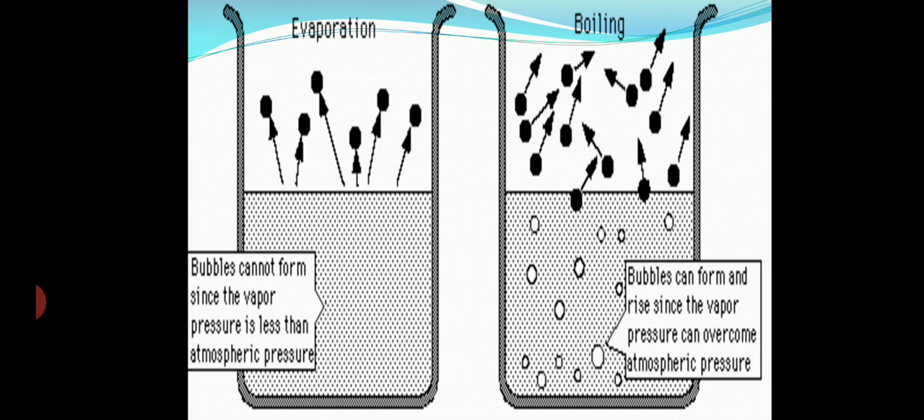But in boiling, bubbles can form and rise since the vapor pressure can overcome the atmospheric pressure. As more molecules are getting converted to the vapor state, the vapor pressure is more than the atmospheric pressure.